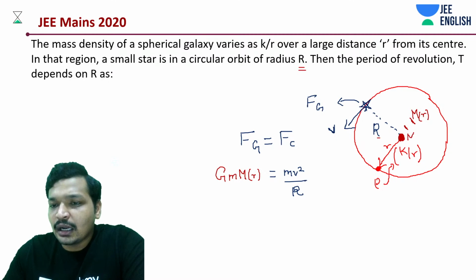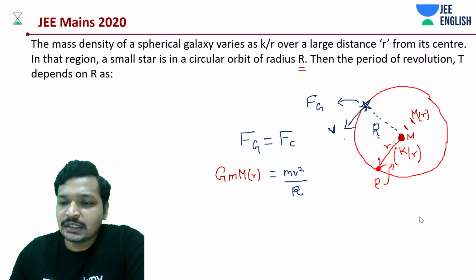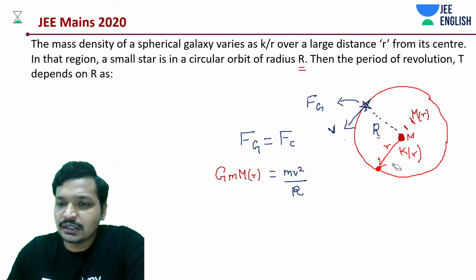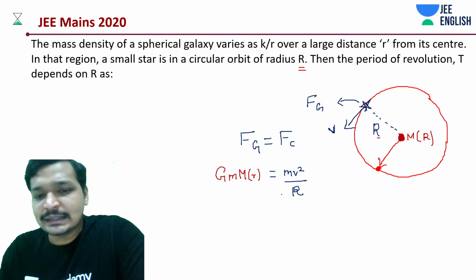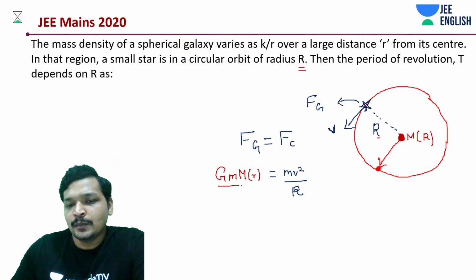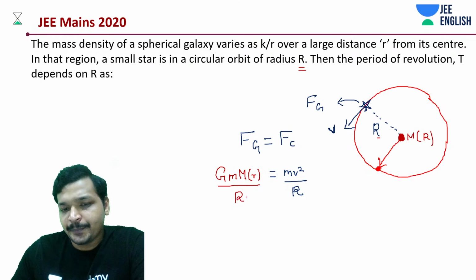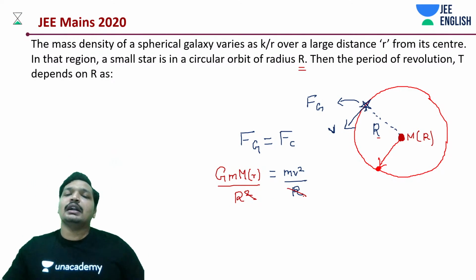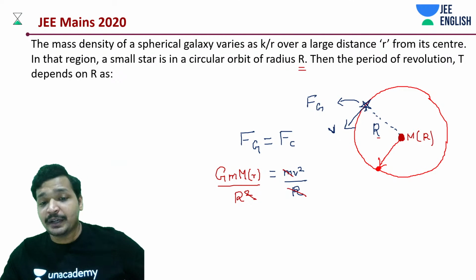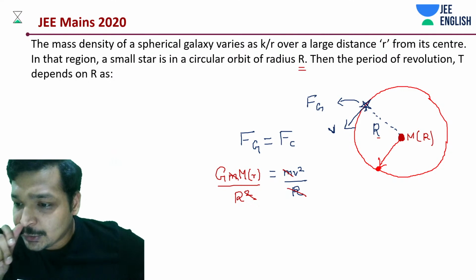Let me erase everything. I hope this is clear. Focus on just this. It's actually a function of R, right? How do you find out that mass? We'll come to that point. It's all at the center, divided by R square, GMm by R square. It gets cancelled out, 1 R and 1 R, and of course m gets cancelled out. It's independent of the mass, so that should not be a problem.